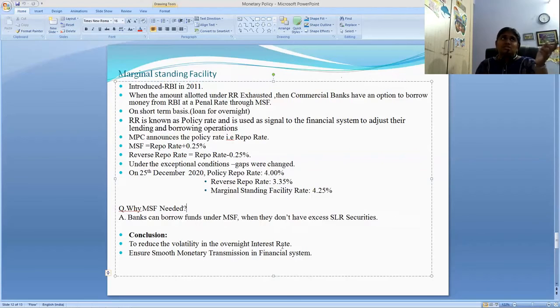With this excess demand and tight liquidity situation, the call money market rate also increases. So in overnight, the call money rate also increases. So RBI uses this repo rate and marginal standing facility as the mechanisms to prevent day-to-day volatility in the interest rate.